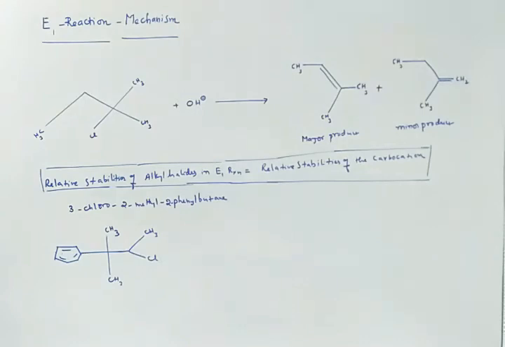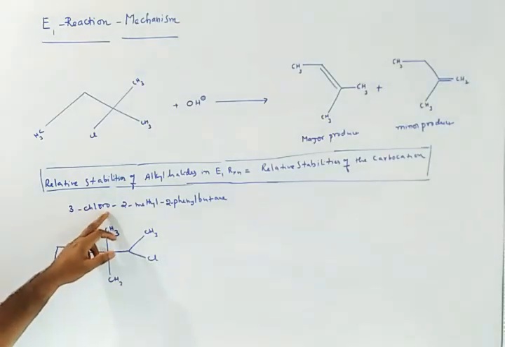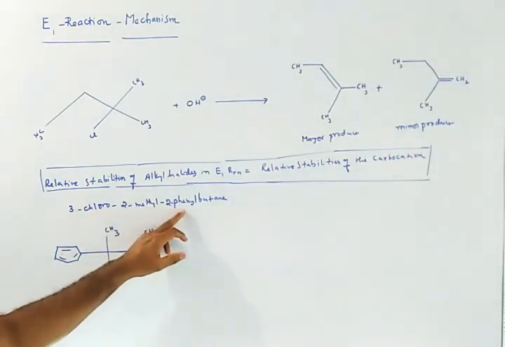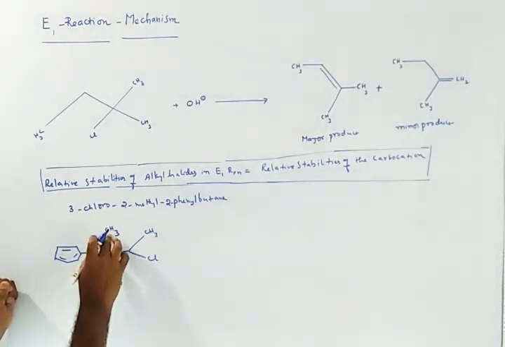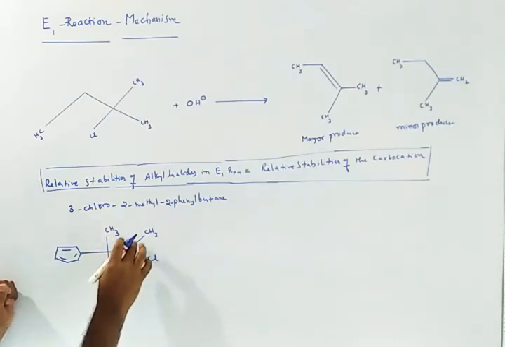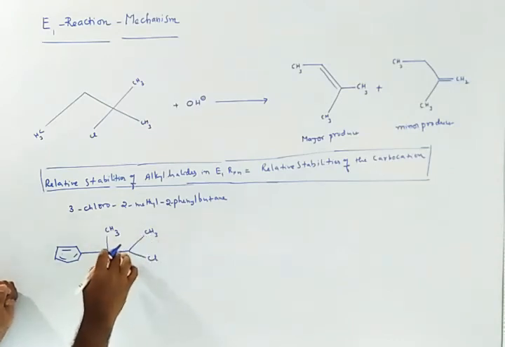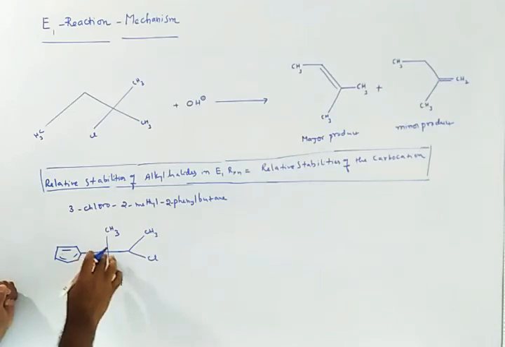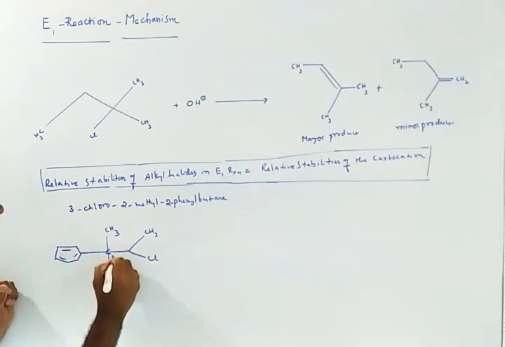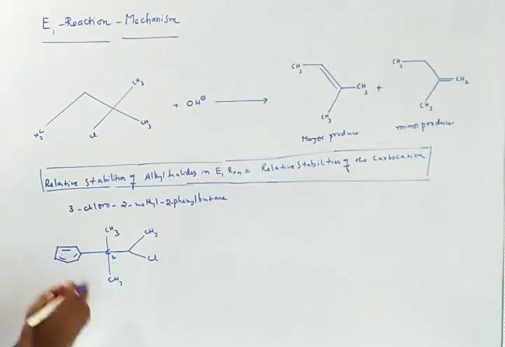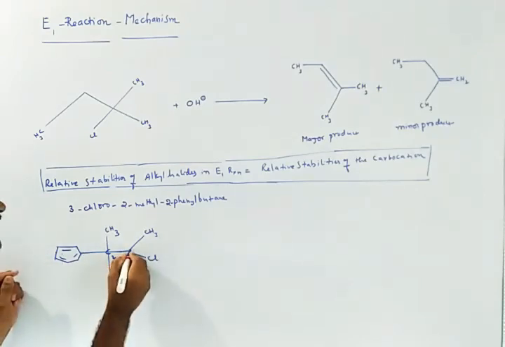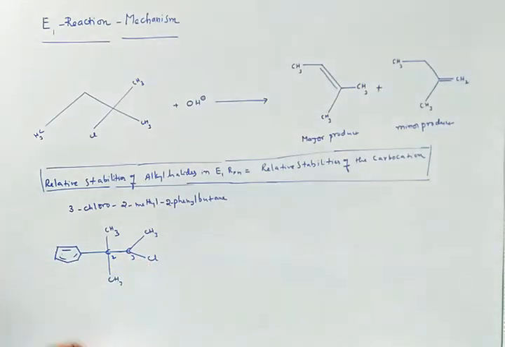So I can call this 3-chloro-2-methyl-2-phenylbutane. If you start with this carbon, it is 1, 2, 3, 4. On the second carbon we have a methyl and a phenyl, and on the third carbon we have one chlorine.